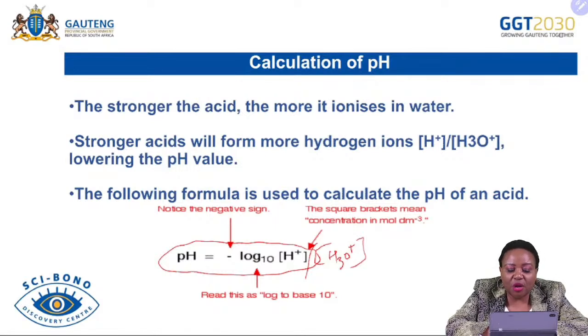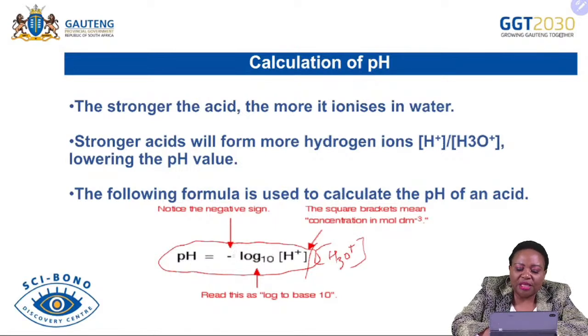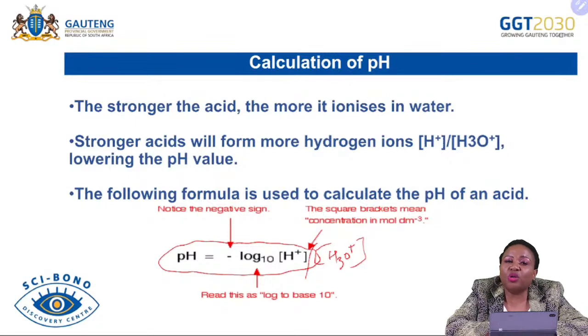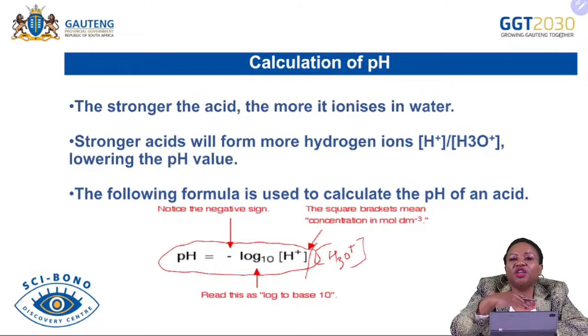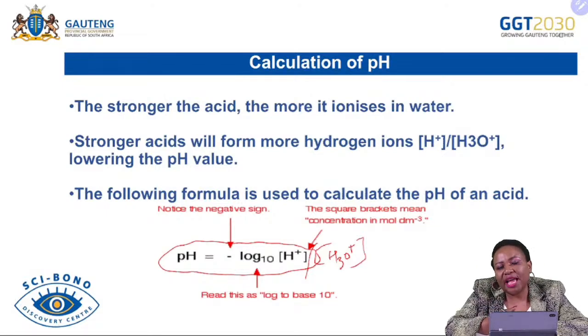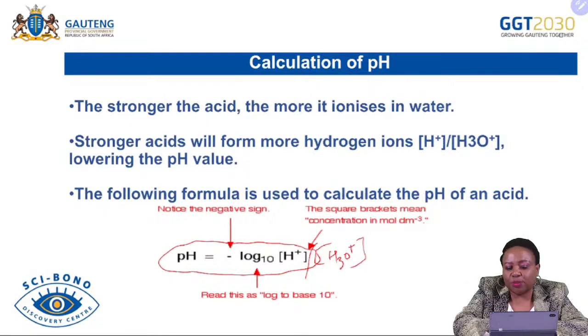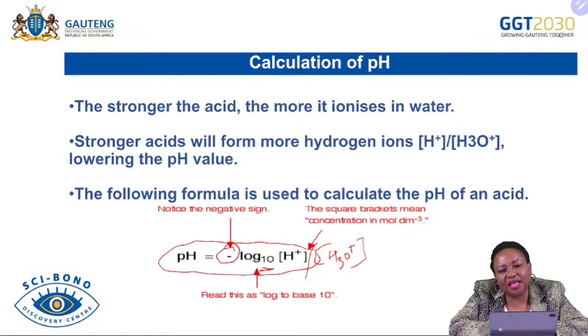So this is a formula that we know, and our log is always base 10. So this is the time where we are going to use our mathematics information, where we are going to look most of the time to use anti-log to find the pH, or sometimes to find the concentration of the hydrogen ions. So it is very important that you just go back and think about how you were using the anti-log, changing from exponent to logs and changing from logs to exponent of base 10. So here you are provided that there is always a negative sign. Don't forget this negative sign.